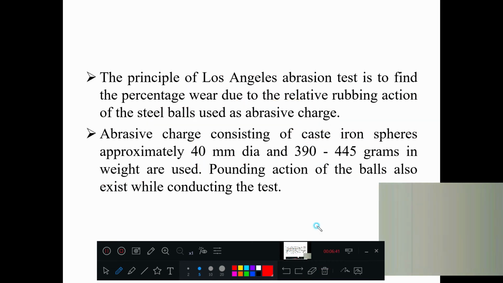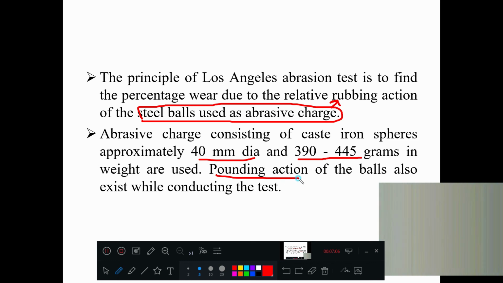I hope it is clear. You remember, in a laboratory, to maintain rubbing action, to have wear and tear, to measure whether aggregates are strong or poor, steel balls are used as abrasive charge. This is called rubbing action. So the steel ball dimension is generally 40 mm diameter, 300 to 400 or 500 grams in weight. This will cause pounding action.